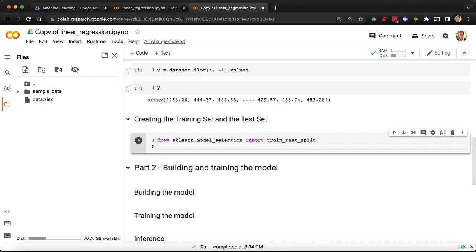And so first you need to know that this function returns 4 elements. First is going to be the inputs of the training set, meaning the independent variables of the training set, which we're going to put in a variable called x_train. That's usually the common name we choose for this. Then the second variable returned by this train_test_split function is the inputs of the test set.